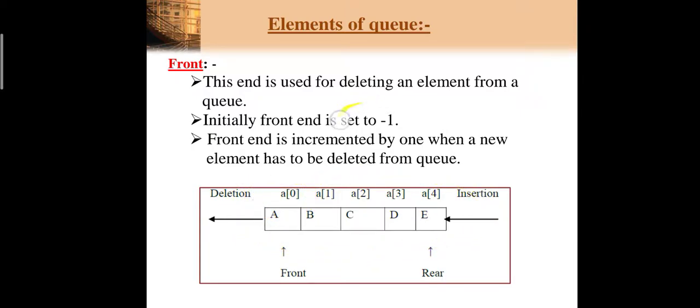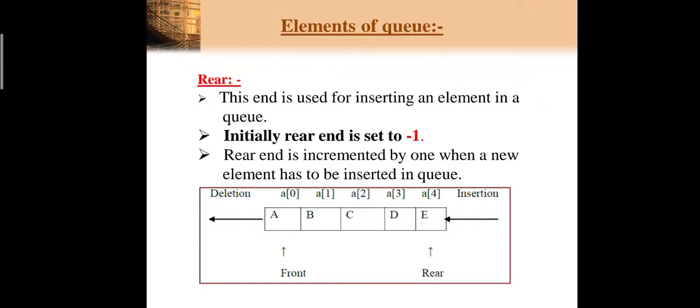That's why I have initialized my front with -1. Front is incremented by 1 when an element has to be deleted from the queue. As one by one you are deleting elements from the queue, your front gets incremented to point to the new element which is to be deleted from your queue.